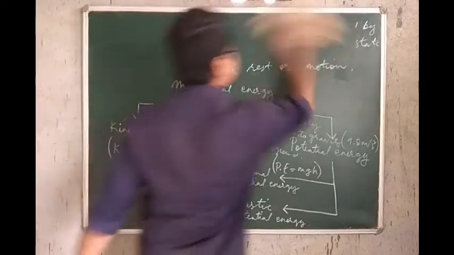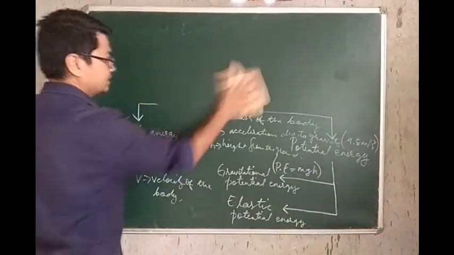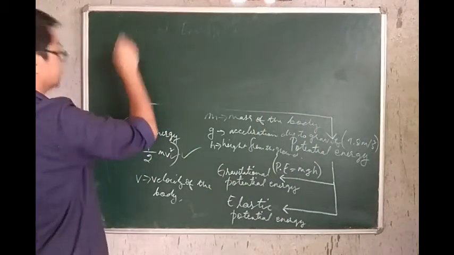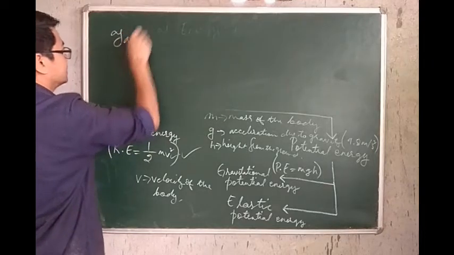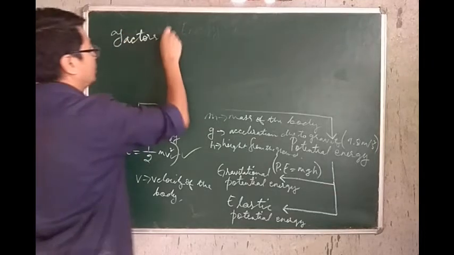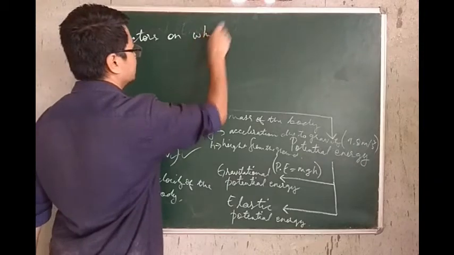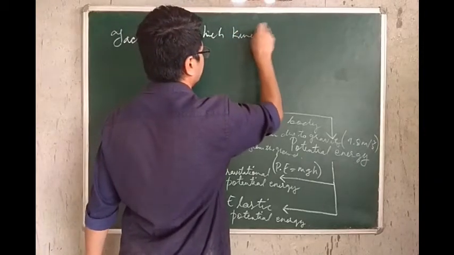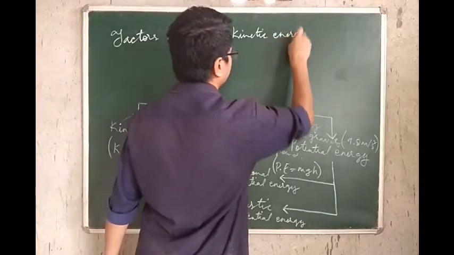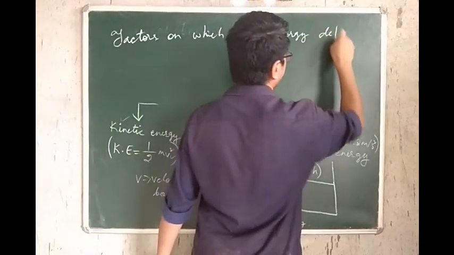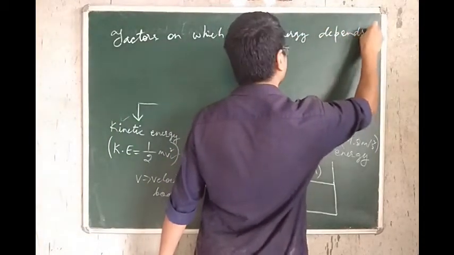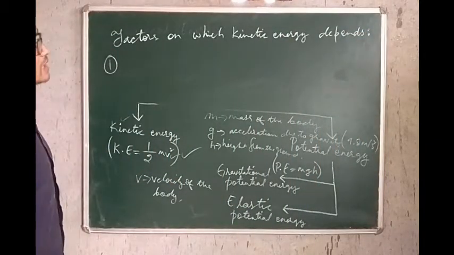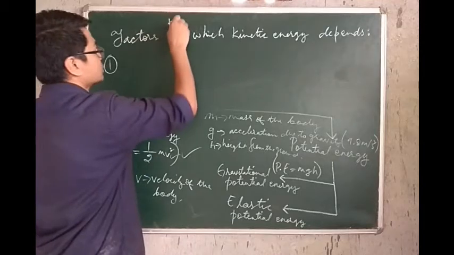So let me erase this and let me tell you the factors on which kinetic energy depends. There are two factors. Since kinetic energy is half mv squared, don't forget the expression.